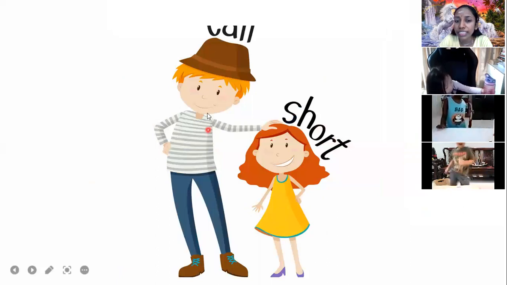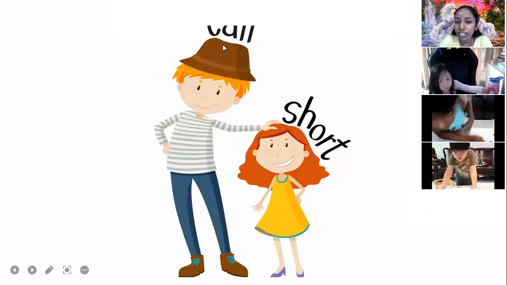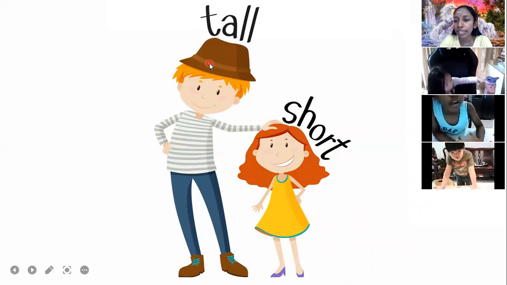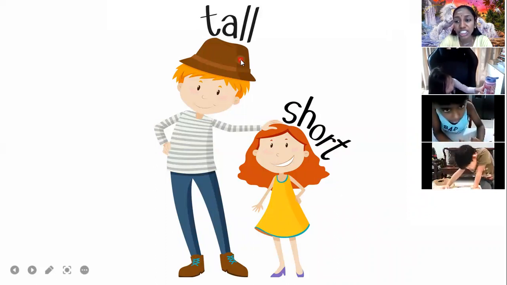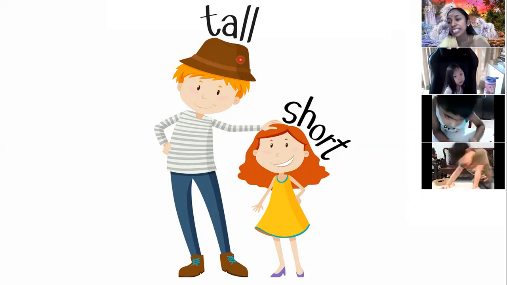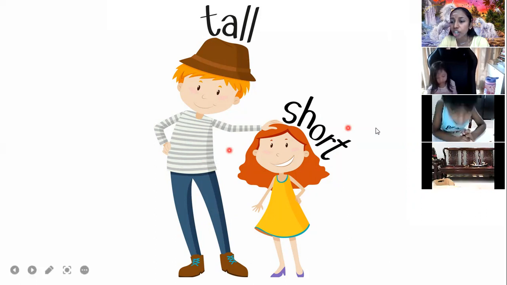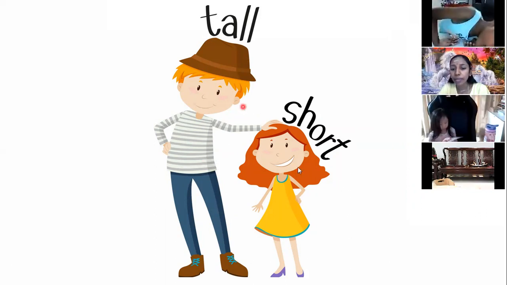Okay, what about this? Tall and short. You see the man here with the hat, he is tall. That is how we describe him. Tall man. But how do we describe the girl here? Do we say the girl here is tall?